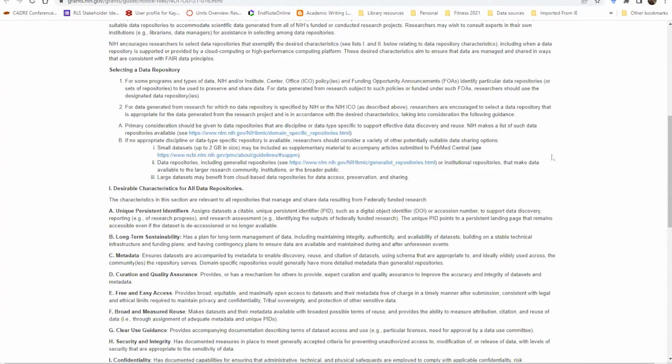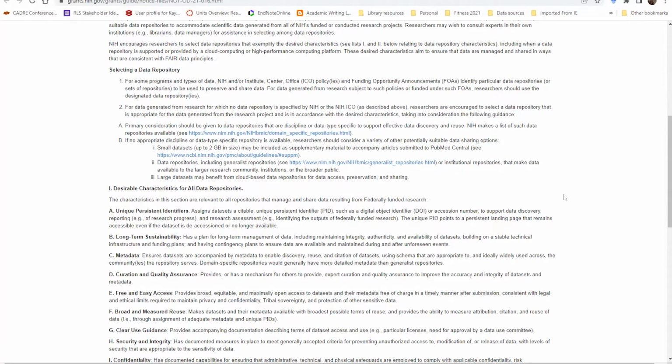If you have just, frankly, a small data set, it's okay to submit that through the publisher as supplementary material. That is something I would urge you to do only as a last resort, because there have also been studies that show a lot of those links are broken when you go looking at supplementary materials in publications. Data repositories include generalist repositories or institutional repositories.